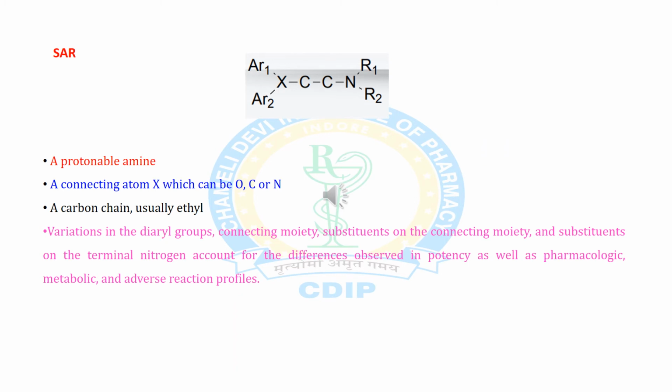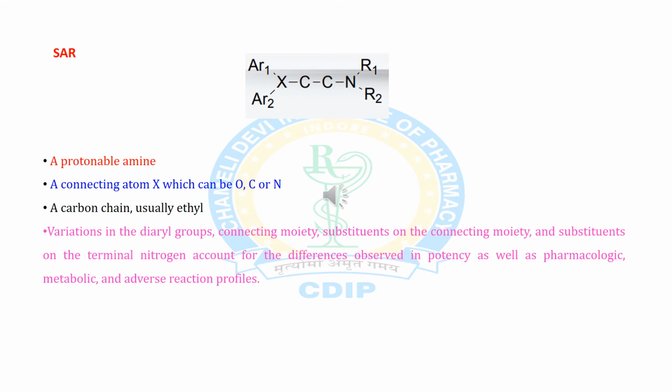So right now we are coming on SAR of H1 antagonist. So we are going for SAR of antagonist H1. If you will see the structure of this H1 antagonist, there is basically three parts: one aryl molecule, one carbon nitrogen bond, and one carbon halogen bond.